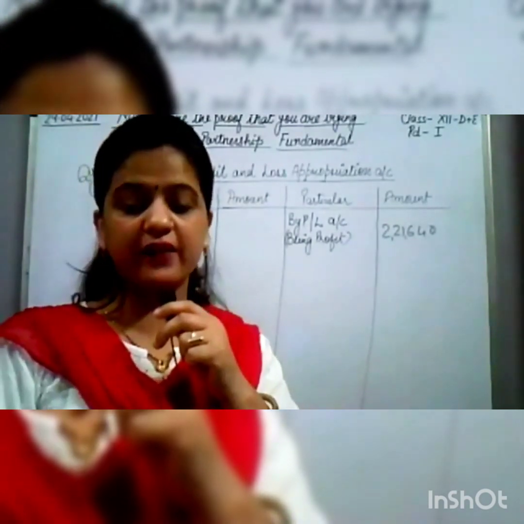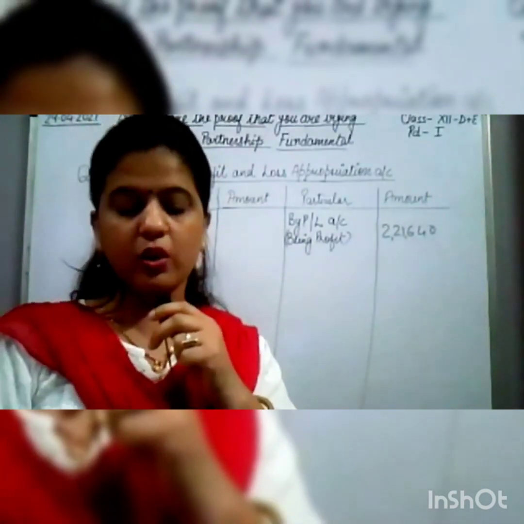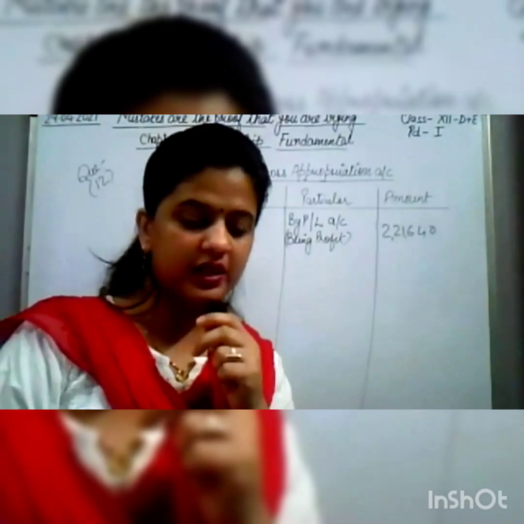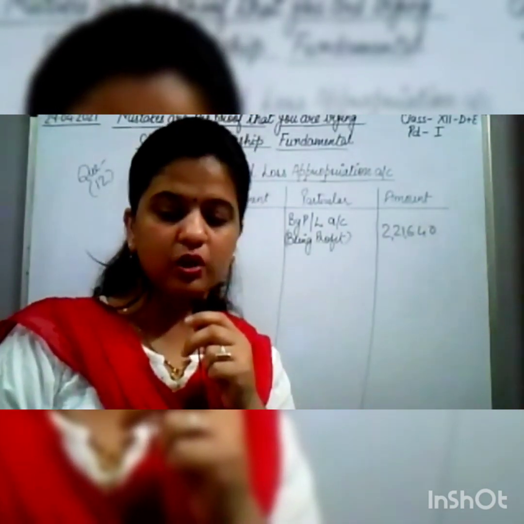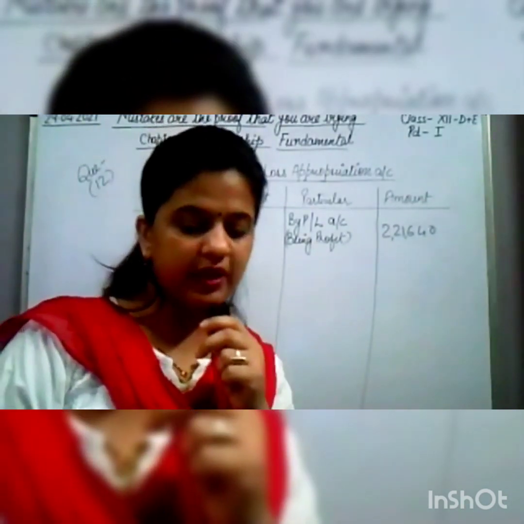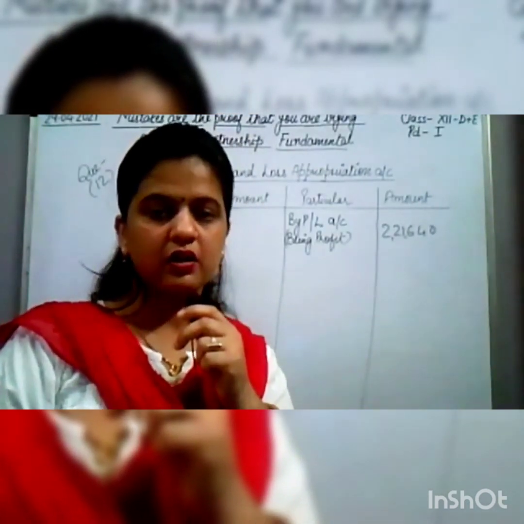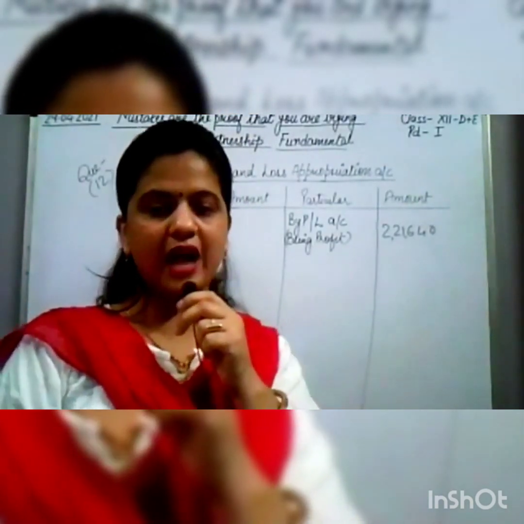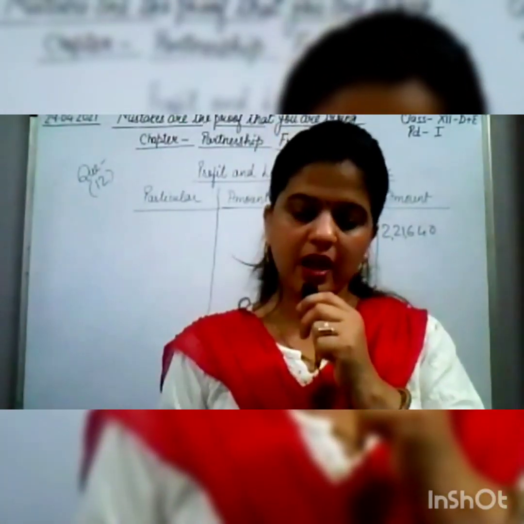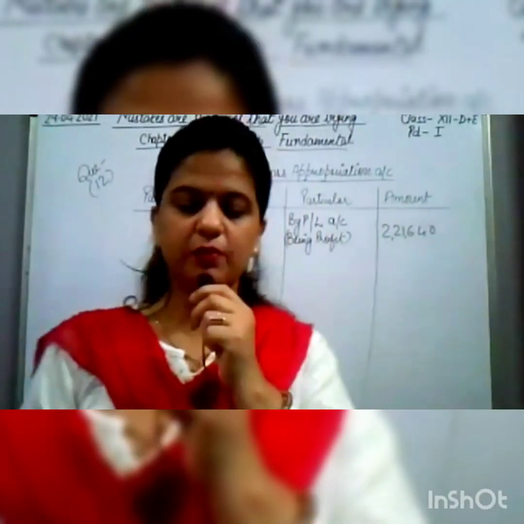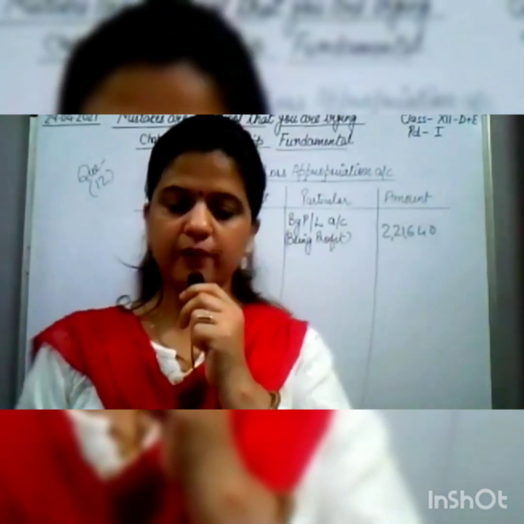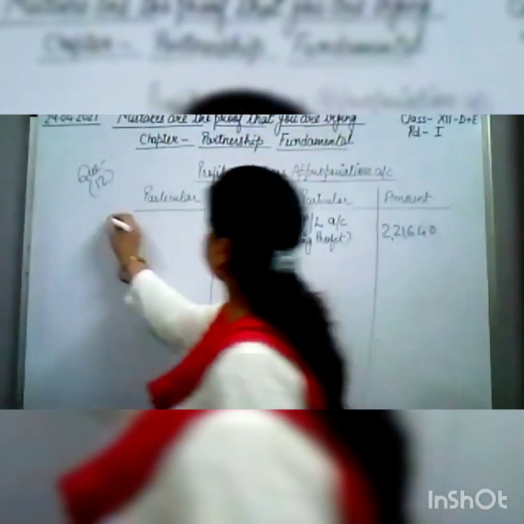Now we have to take out the interest on capital. The capital is given as 3 lakh and 2 lakh, so interest on capital will be at 7%. Calculate it fast. 3 lakh at 7% will be 21,000, and 2 lakh at 7% will be 14,000. Okay, so interest on capital.